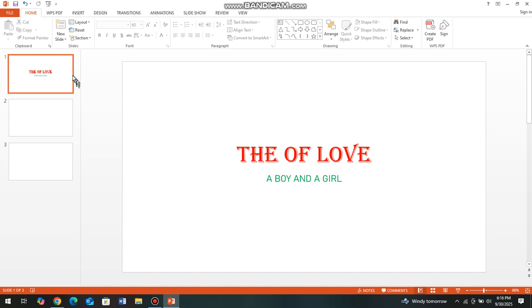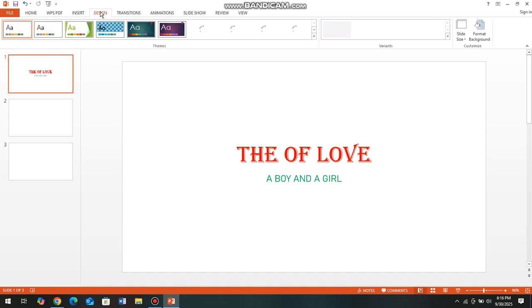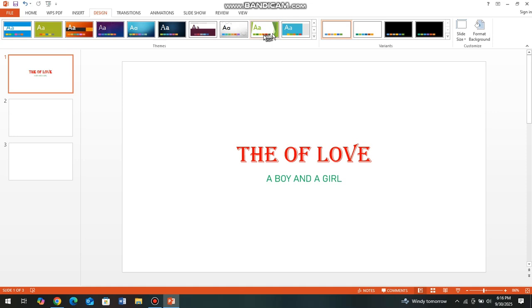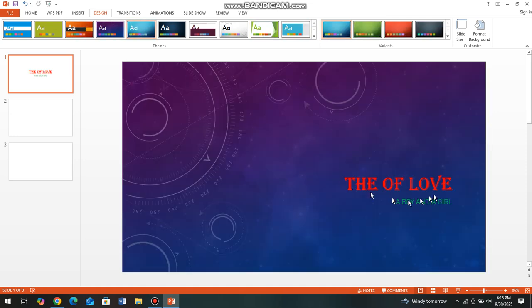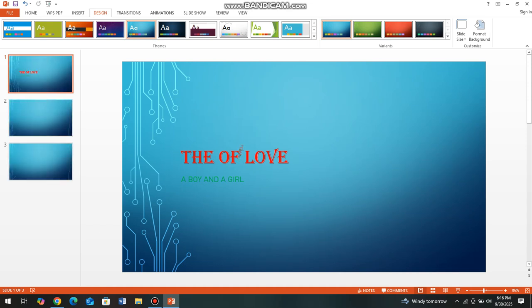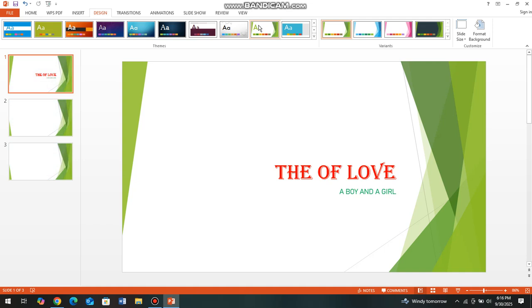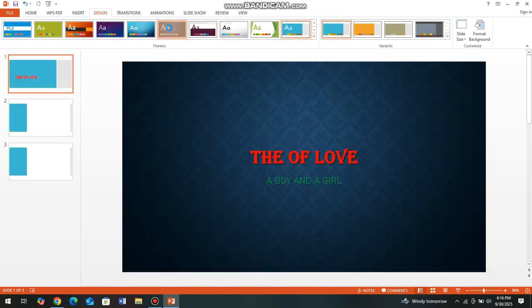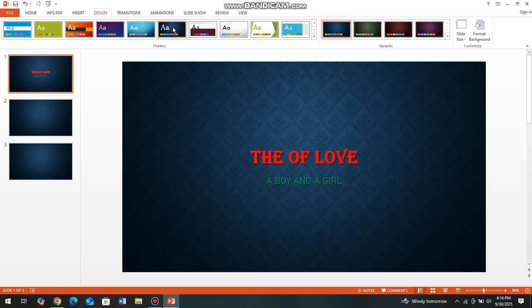We will be unlocking things. So now you will say this is too plain, too white, you want to add some more design. So there you need to come now on design, so that it looks nice. Here it will give you suggestions on how it can look. For example, you can choose this one. If you choose this one, you just click on it, then it will bring this design. If you're not okay with it, you can choose another one. This is how it will look, another and another. Okay, so you say I'll go with this one.